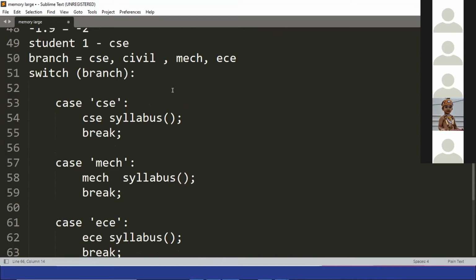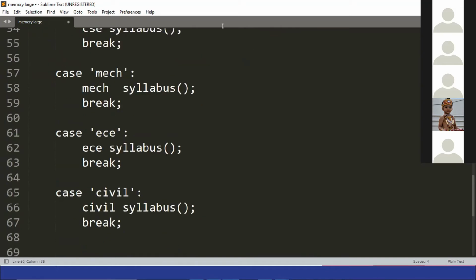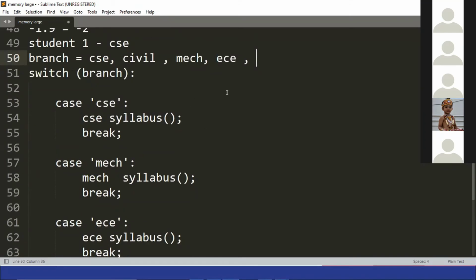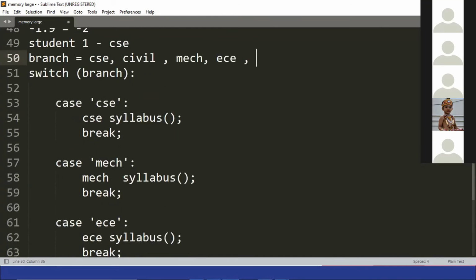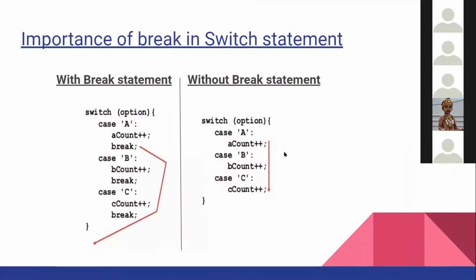So this is basically case switching. It is like if else. If else can be used in 2 terms, like if not, then this; if this, then not. Are you getting it? It can be used with 2 things, equality, inequality. But switch case can be used with multiple things. Like I'm equating CSE, civil, EC. I can add more branches also, chemical or ECM or something like that. Okay? Are you getting all this? Yes, sir. Okay. So I hope it is clear what all this means. Switch case. Anybody who does not understand what it is?